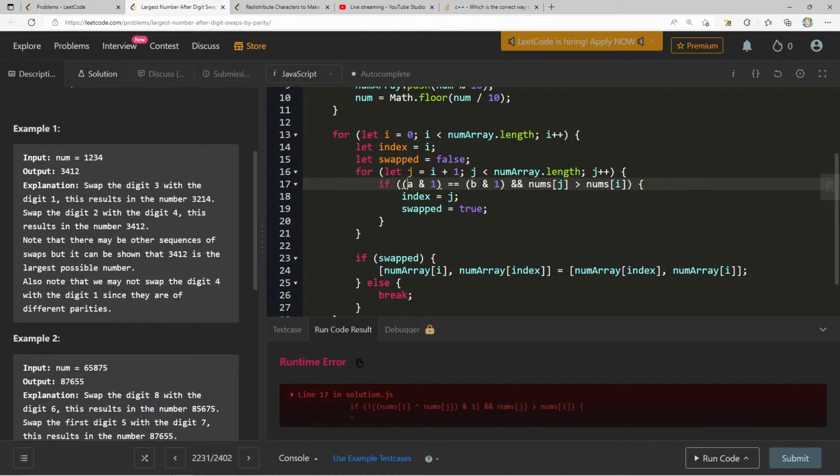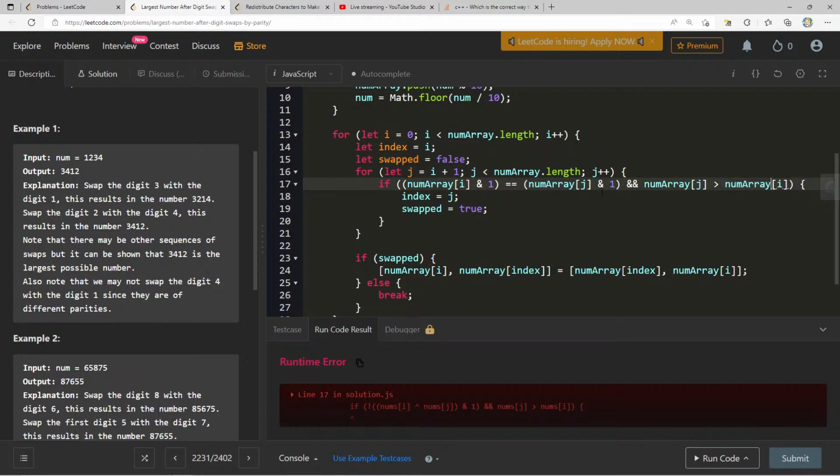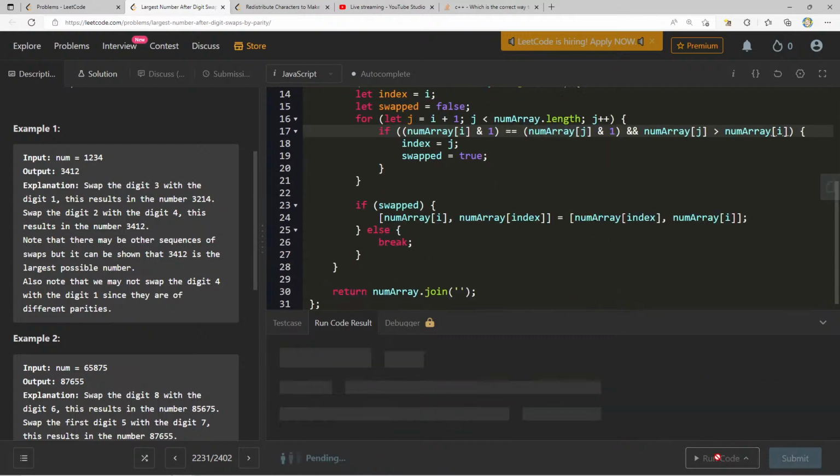If a minus 1 equals, okay, so let's do num, oh, you know what? It's supposed to be num array of i, num array of j. This is something I always do. I always do nums because I'm so used to working with nums. That's a very common name for one of the arguments in LeetCode.